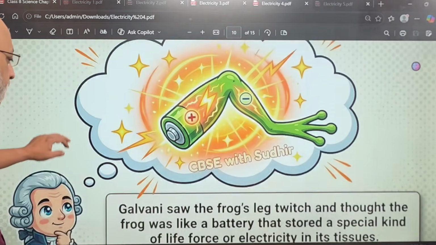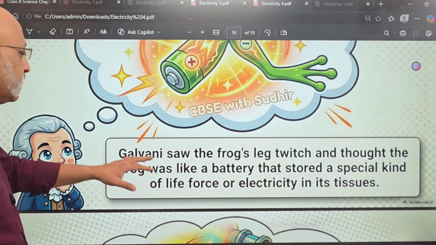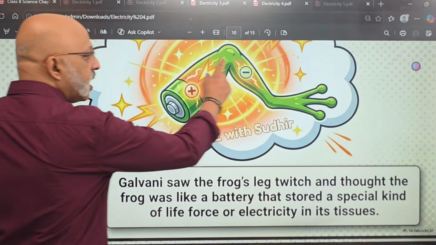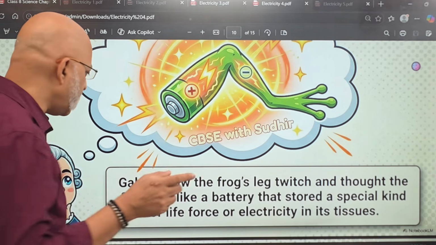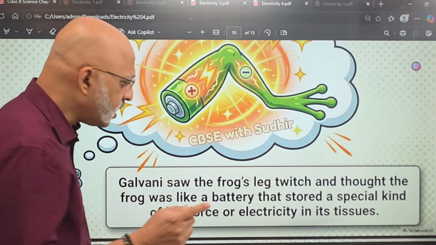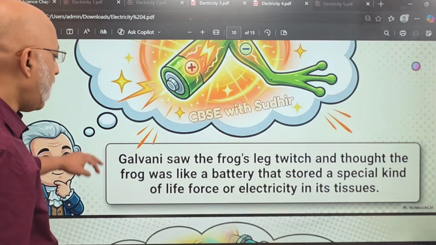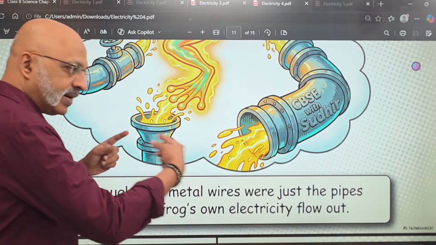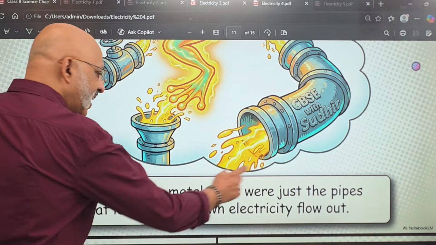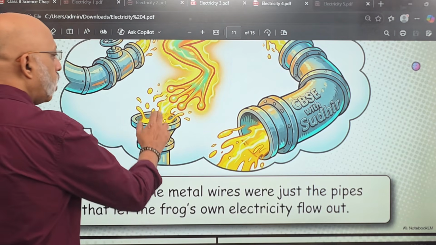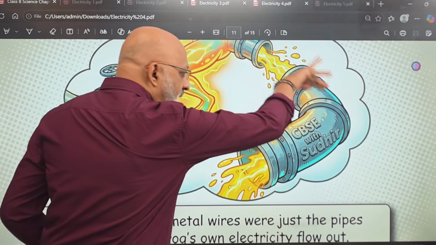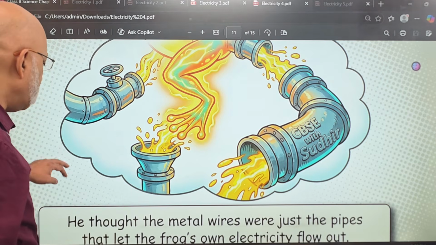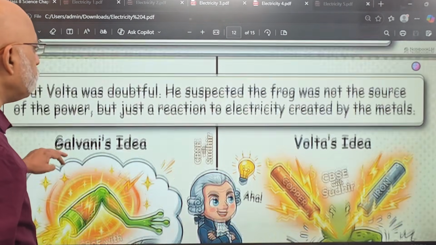So Galvani saw the frog's leg twitch and thought that the frog was like a battery that stored a special kind of life force or electricity in its tissue. He was very foxed. He didn't understand, so he imagined that it would be something like this. He thought that the metal wires, the copper or the iron, were just like pipes that let the frog's own electricity flow out. That is, the frog has electricity and it is flowing through the metals, is what Galvani thought. But Volta had a bit of doubt.